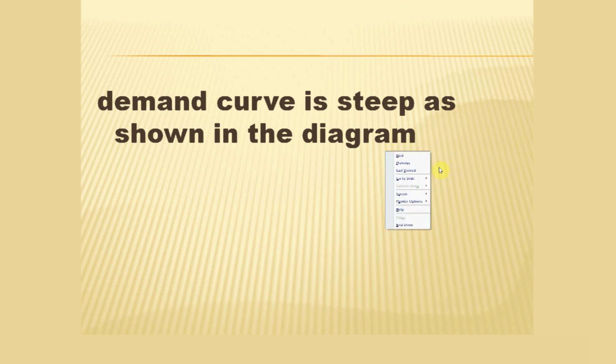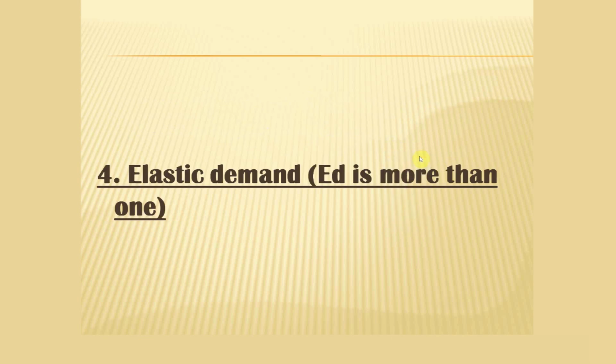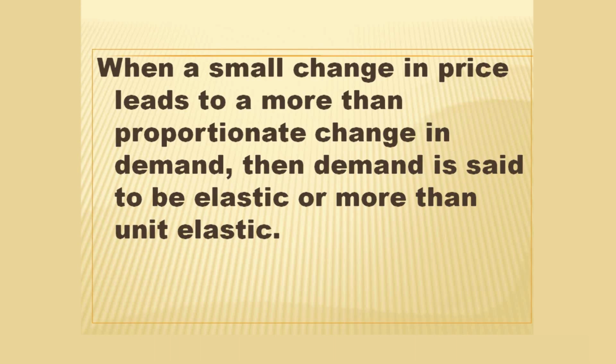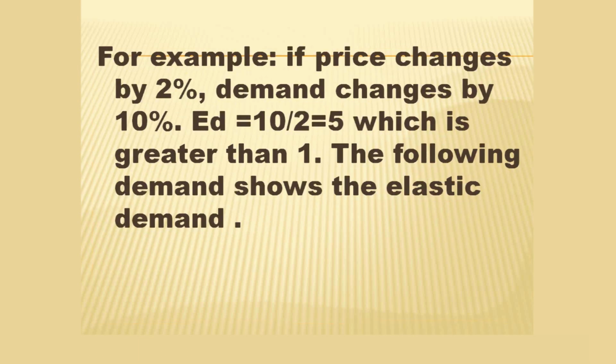The fourth one is elastic demand. In the case of elastic demand, ED is more than 1. That is, when a percentage change in price of a commodity leads to a big percentage change in quantity demanded, then the demand is elastic or more than unit elastic. For example, if a change in price of a commodity is 2% and that leads to a change in demand by 10%, then the ED value becomes 5, which is greater than 1.